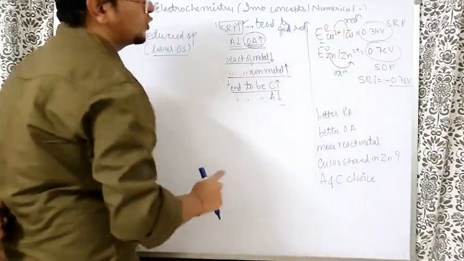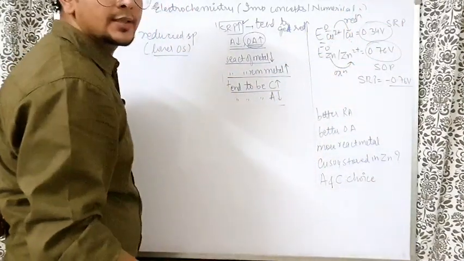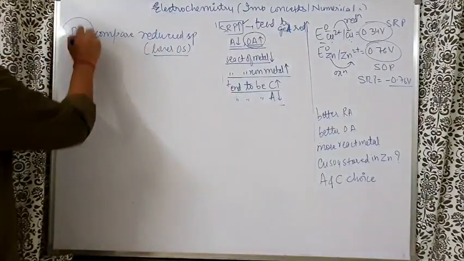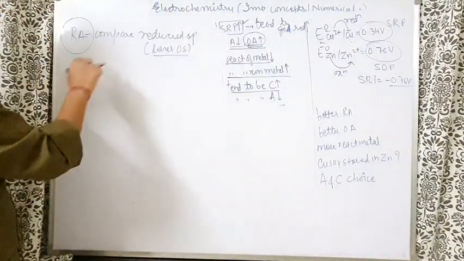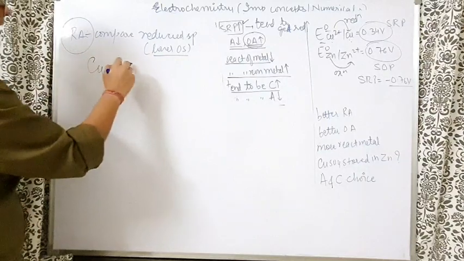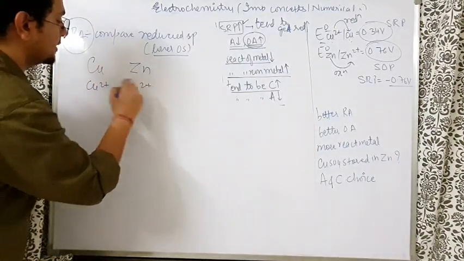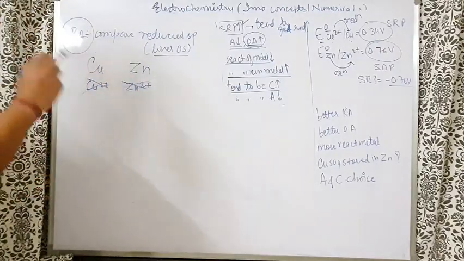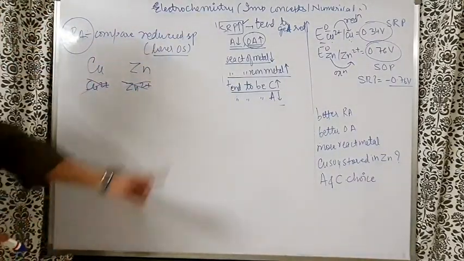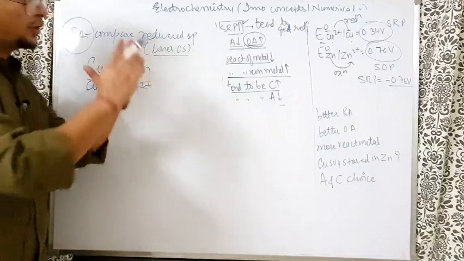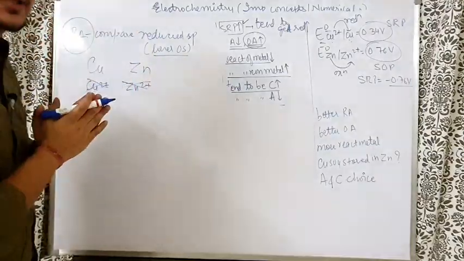Out of zinc and Zn²⁺, zinc has the lower oxidation state. So when we are comparing reducing agents, always compare the species in the lower oxidation state. That means copper and zinc will be compared. Do not compare Cu²⁺ and Zn²⁺, because they are not the reduced species. They are not the species with the lower oxidation state. Trick number 1: for reducing agent, we compare the species with lower oxidation state.